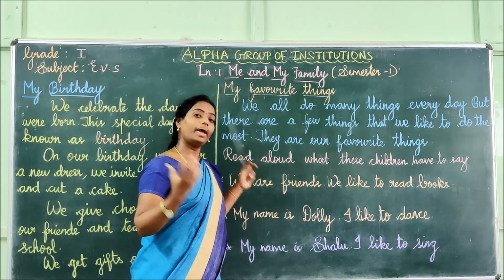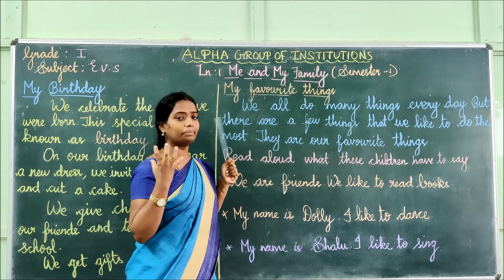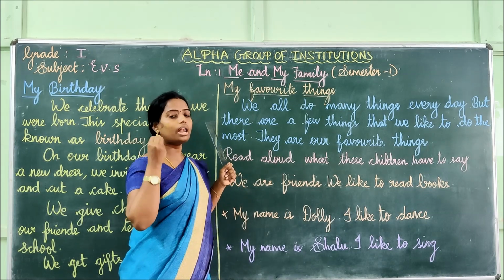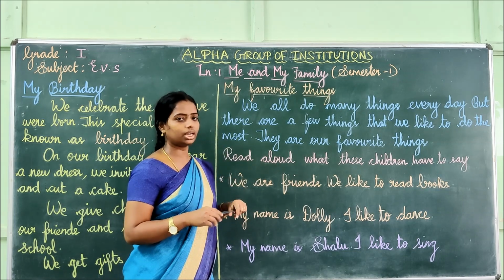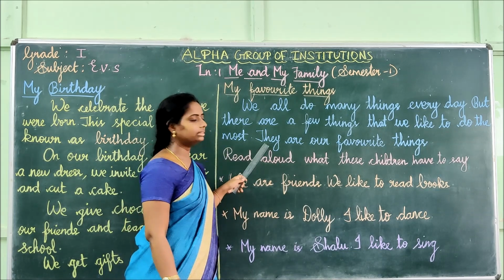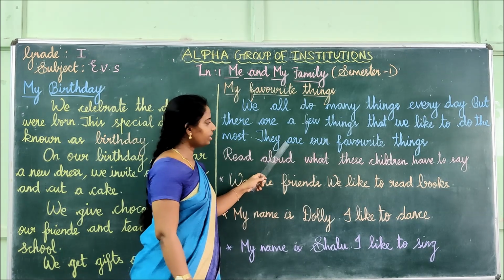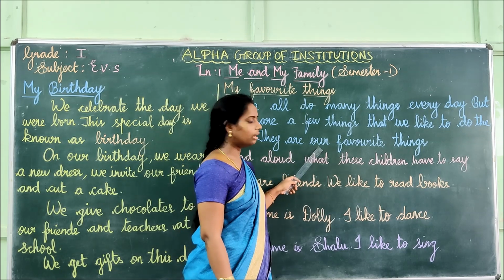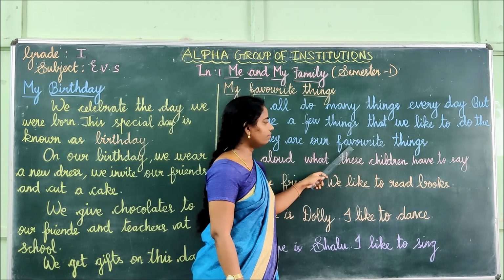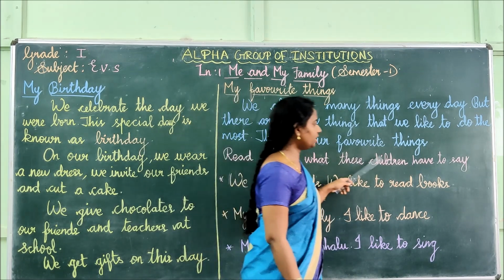Okay, we are doing many things every day. Each and every day we are doing many things. But we all like to do one single thing. That thing is known as what, children? Favorite thing. They, T-H-E-Y. Favorite, F-A-V-O-U-R-I-T-E.